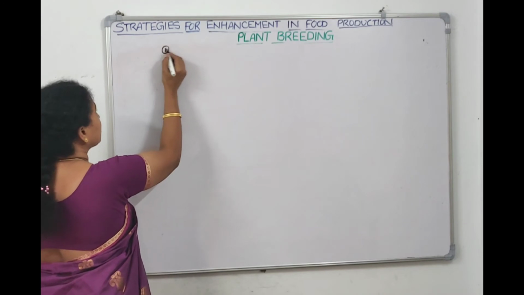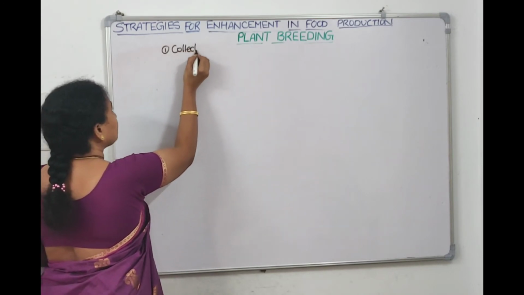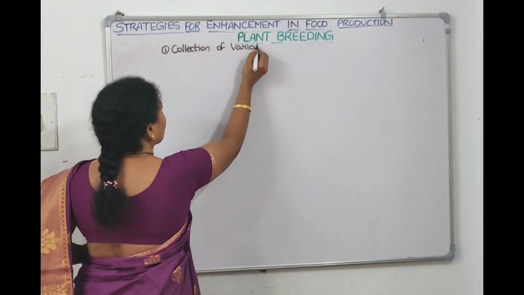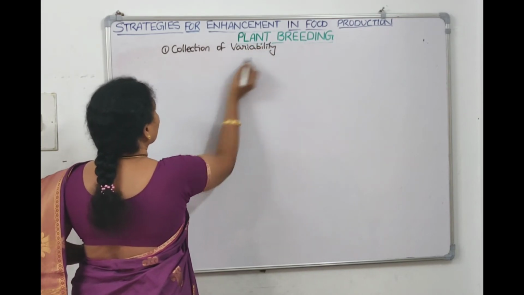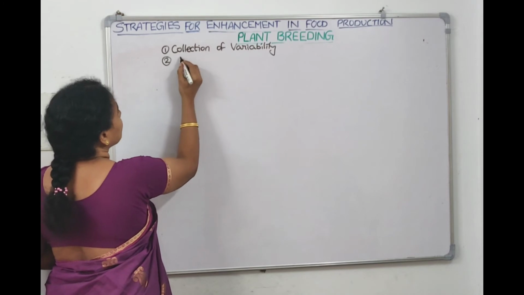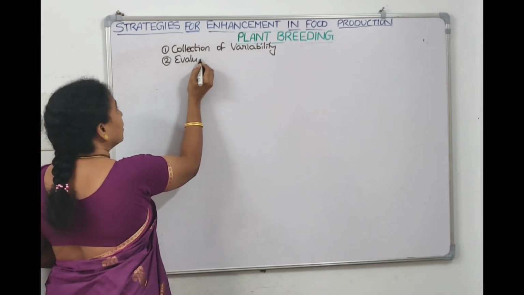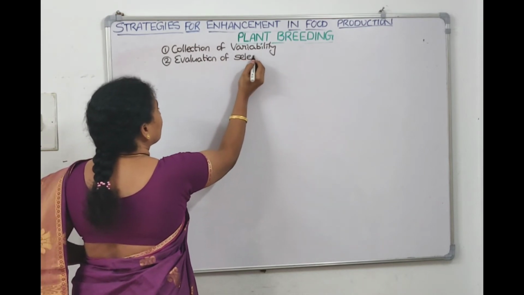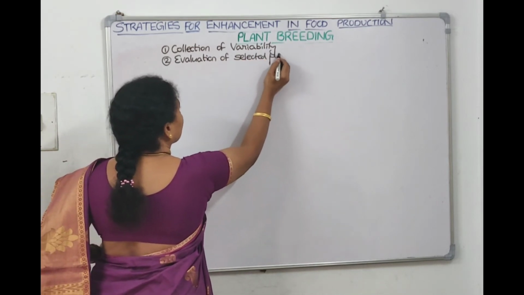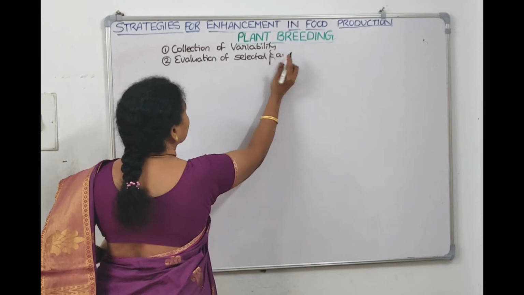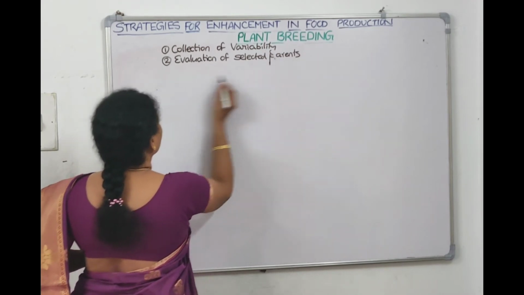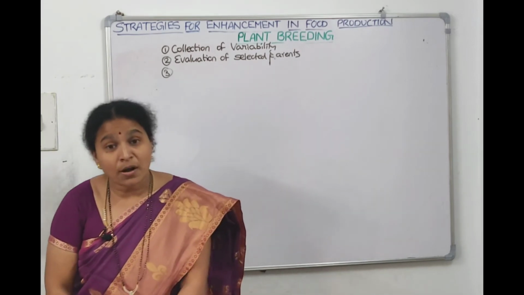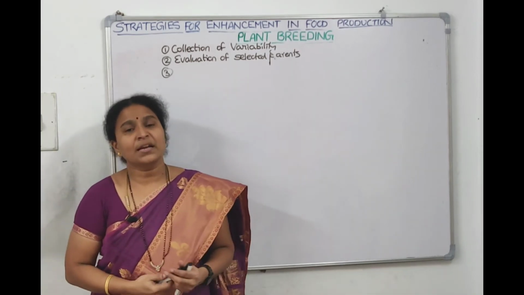Children, what is the first step? It is collection of variability. What is the second step? Second step is evaluation of selected parents, right? Now then, what is the third step? The third step will be crossing, hybridization, right?